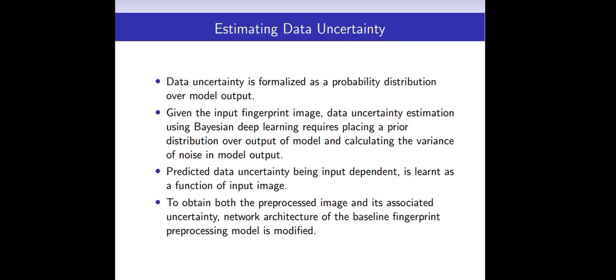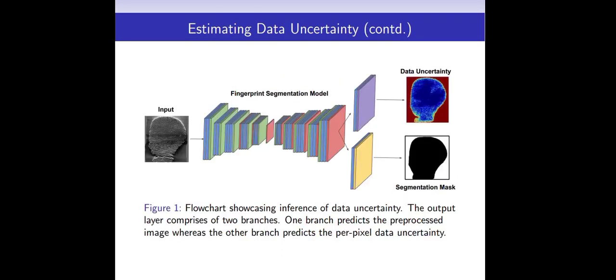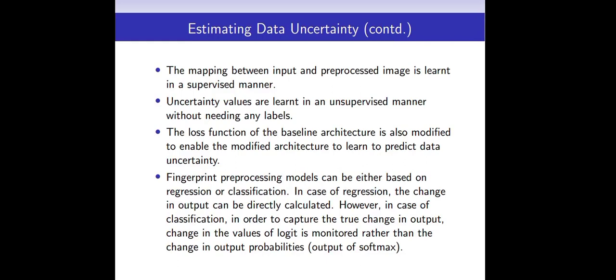To obtain both the pre-processed image and its associated uncertainty, the network architecture of the baseline fingerprint pre-processing model is modified. In this example, this is a fingerprint segmentation model, but for the last layer, one more branch is introduced. Apart from predicting the segmentation mask, the other branch will be predicting the data uncertainty. The mapping between the input and pre-processed image is learned in a supervised manner. Uncertainty values are learned in an unsupervised manner without needing any labels.